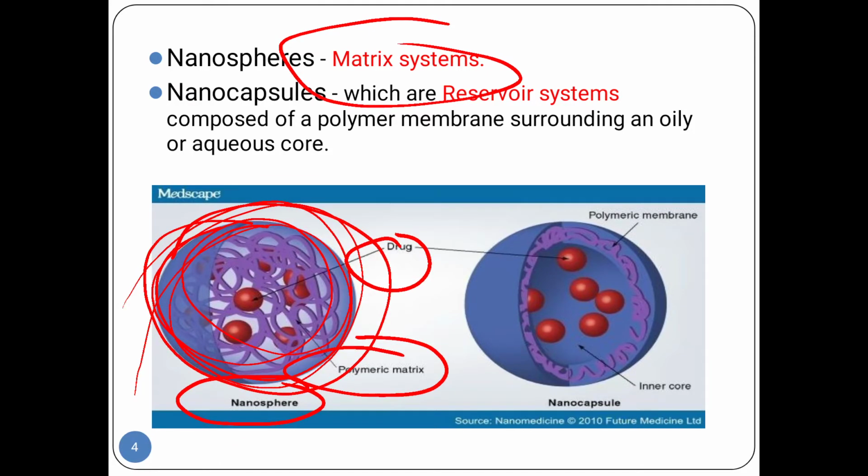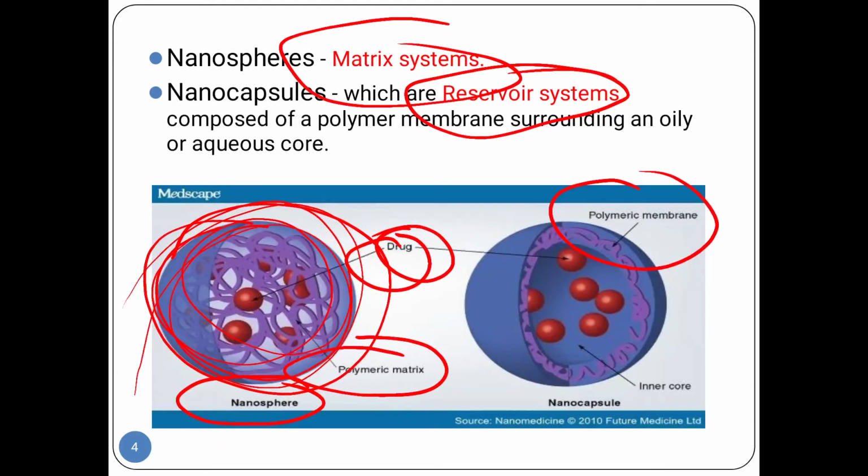So next we move toward the nanocapsule. Nanocapsule is a reservoir system. What is a reservoir system? Reservoir system means the nanocapsule is composed of a drug inner core and a polymer membrane around it. This is known as a nanocapsule. So you understand what is the reservoir. So we learned about nanosphere and nanocapsule.